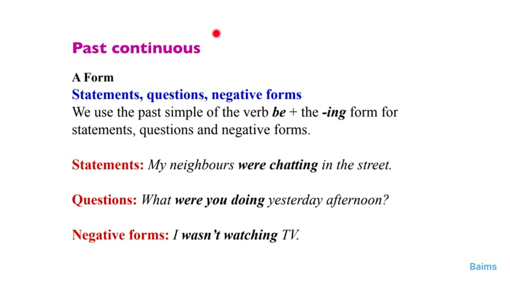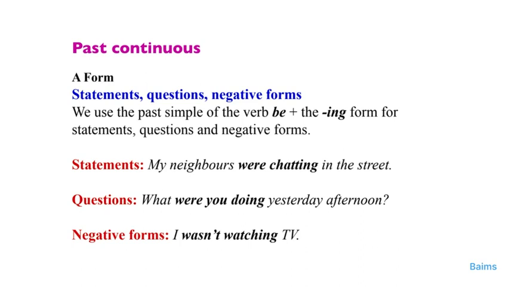The past continuous tense. The past continuous tense is formed using the verb to be plus the verb plus ing. For example, my neighbors were chatting in the street. My neighbors, this is plural now, so it's followed by were chatting in the street. If it is a singular one, if it is my neighbor only, I will say my neighbor was chatting. But my neighbors were chatting.